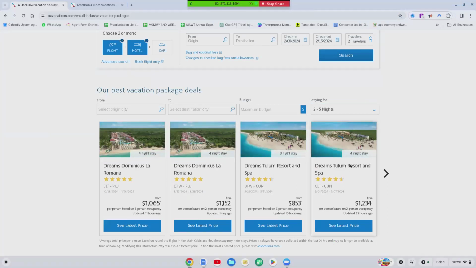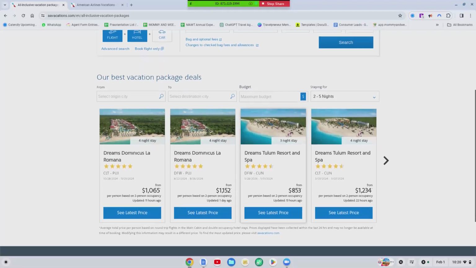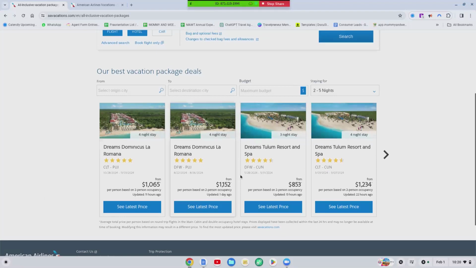6 nights. Dreams Tulum 4 nights. So depending on where your client's coming from, actually this right here looks good. This right here looks good and it looks like it should qualify for a payment plan. So let's do this. So what I was explaining before is don't click on this button. This is a consumer facing link. If you click on this button and then you go to your travel agent portal, your travel agent portal will then only pull up this resort.